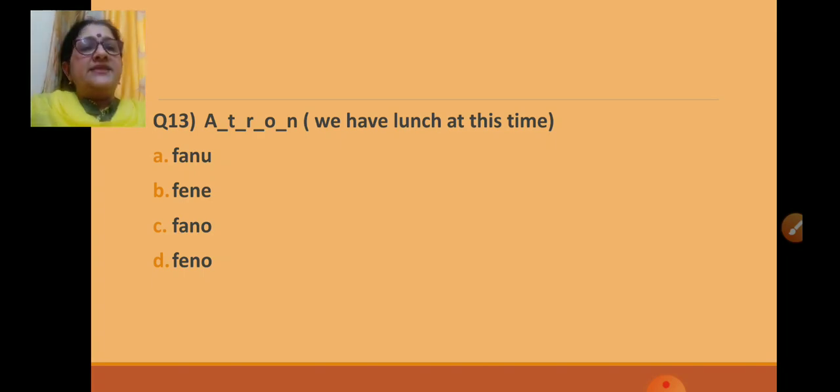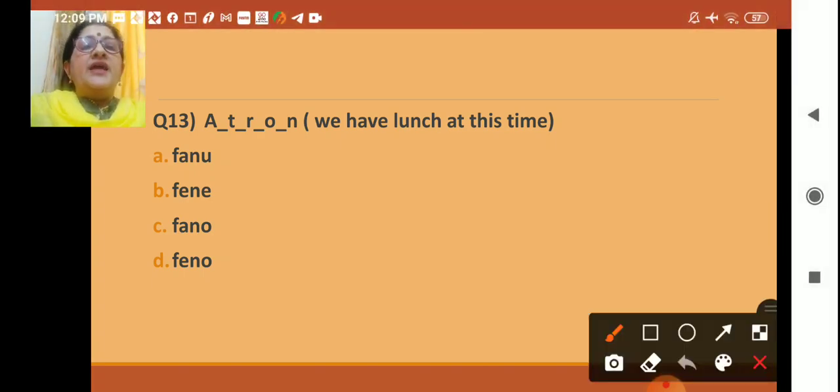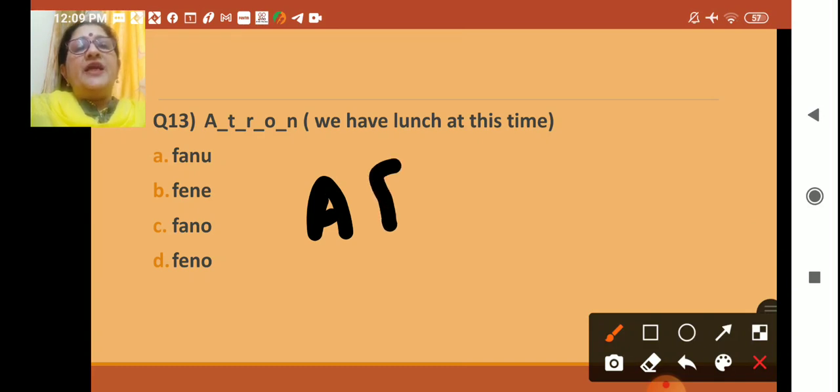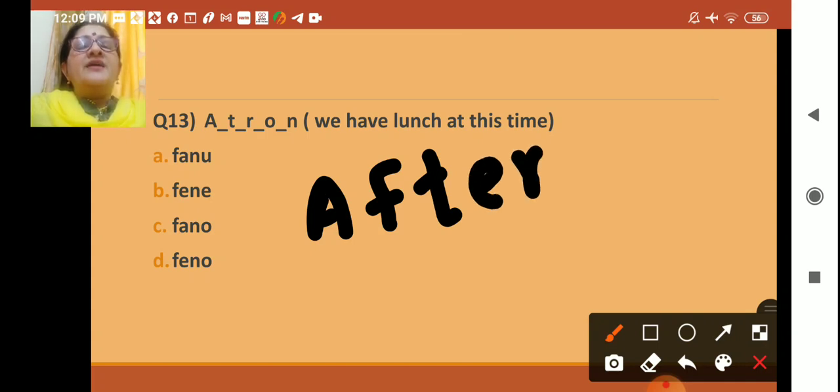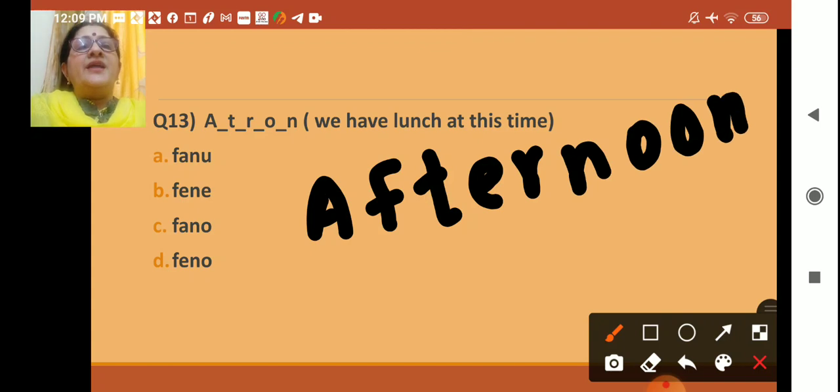Then let us see that. A. Then F will come. T is given. Then E will come. Then R. AFTER. Then NOON. Afternoon.